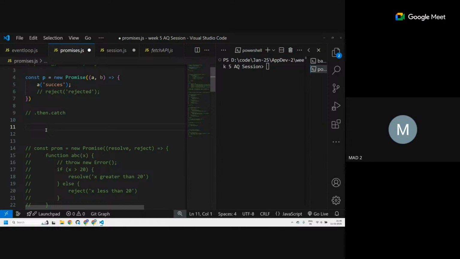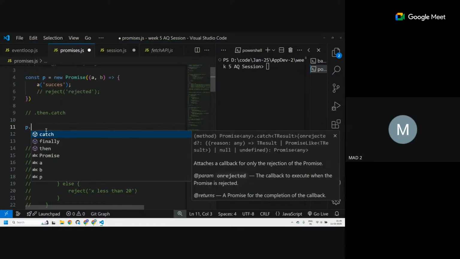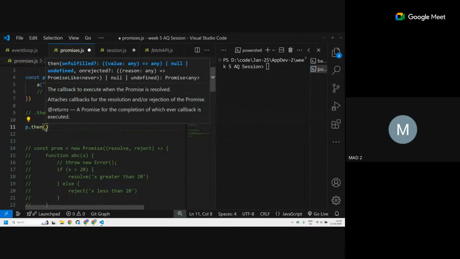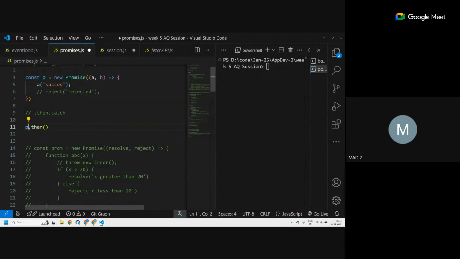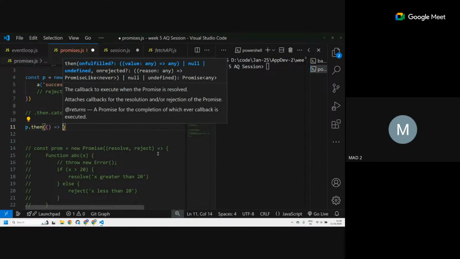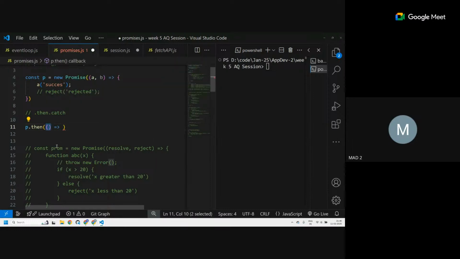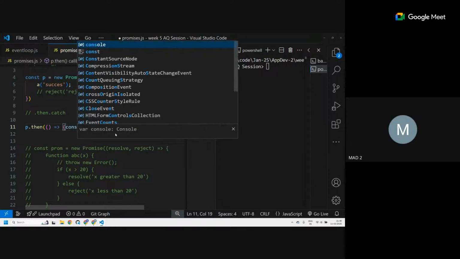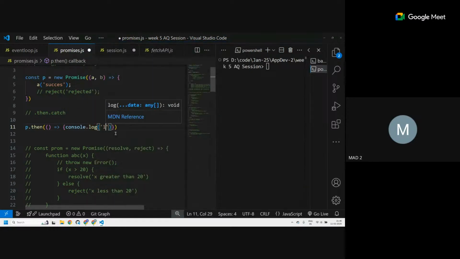So what I do is, this p is a promise, right? p dot then. That means after p has been resolved or rejected, execute this code. What code do I execute? I write it in a callback. It doesn't need to be an arrow function. This is generally a more concise way of writing, which is why you would see this everywhere in dot then. Okay. And I will say console dot log. I would say 1.